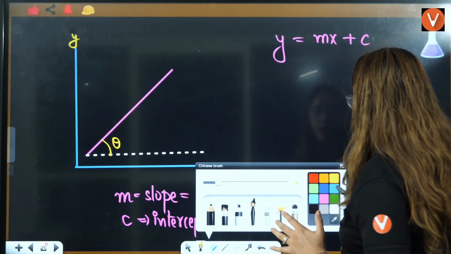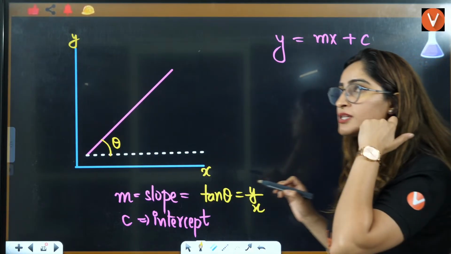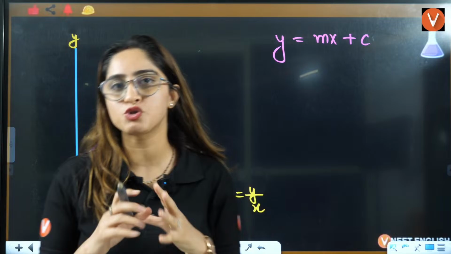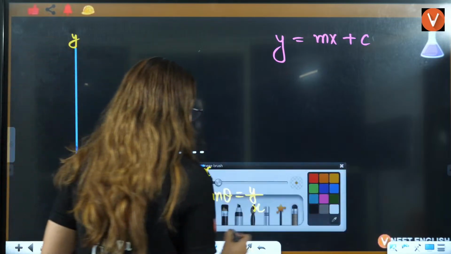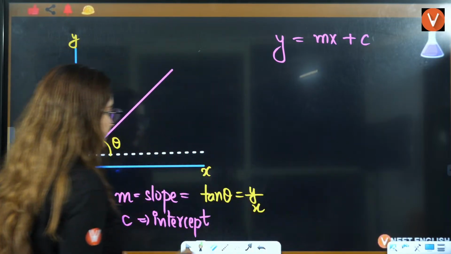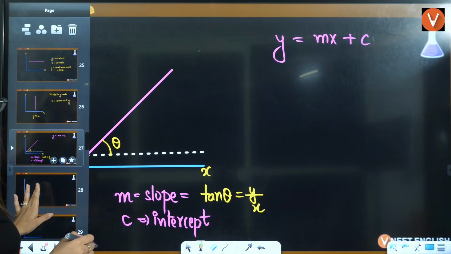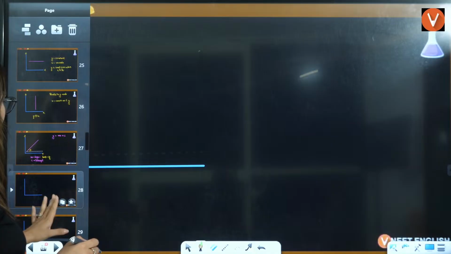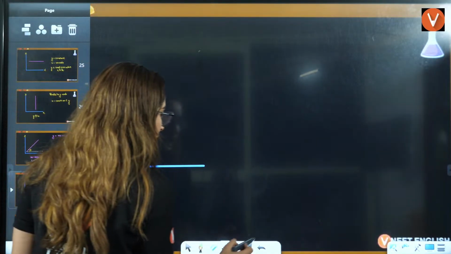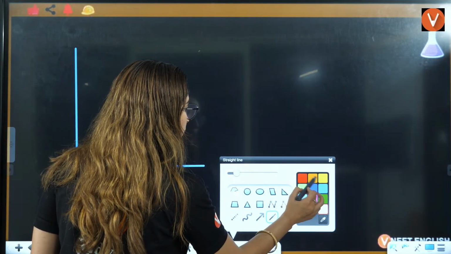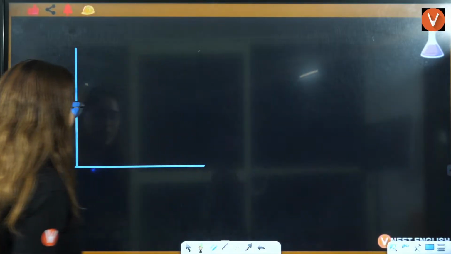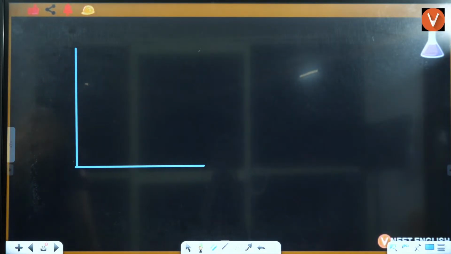The second thing is, if you talk about this slope here, I'll just draw some graphs here, or in one graph only I'll tell you. In this graph I'll draw something and you have to tell me how the slope is going to be negative or positive here.